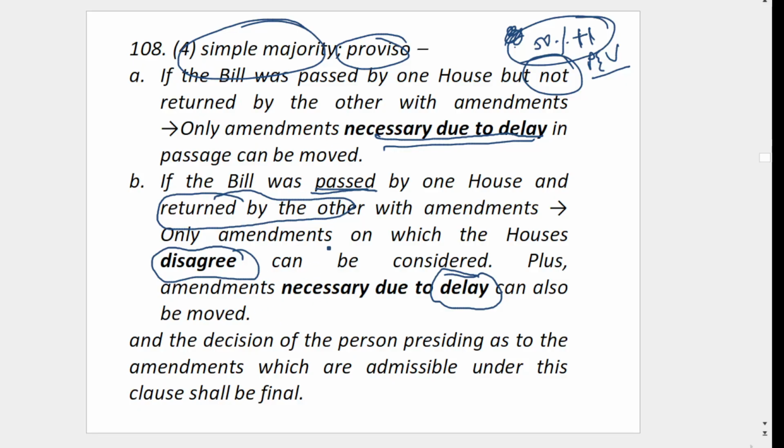However, whether these amendments should be allowed or not is again decided by the presiding officer, that is the Speaker or the Chairman or the person acting as such. Maybe the Speaker is absent that day, then some other person is presiding over that house. So that is Article 108.